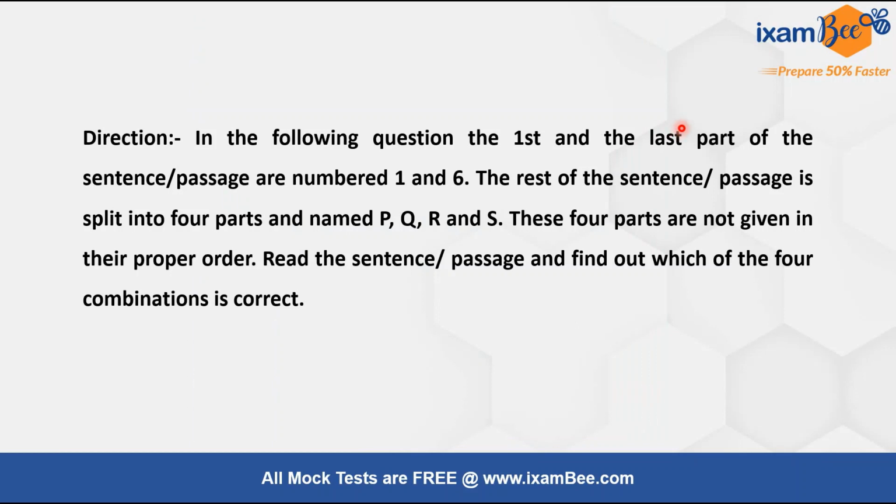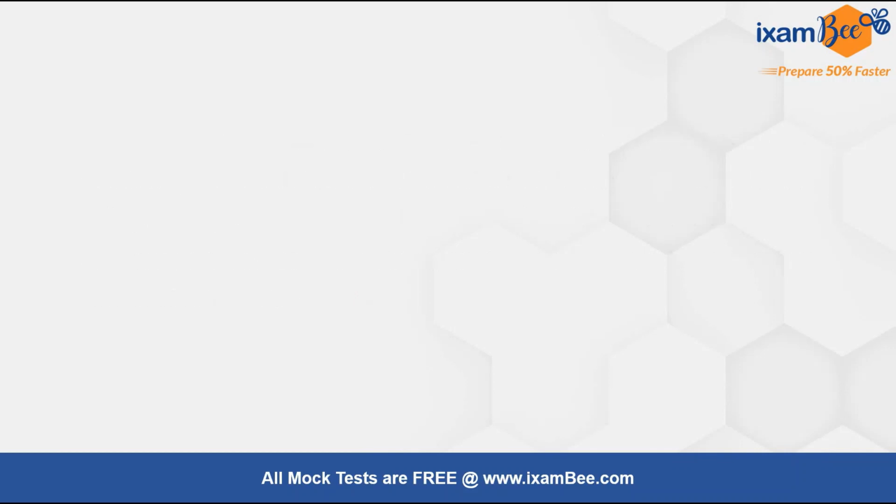Now the first question. The directions are as follows. The first and the last part of the sentence or passage are numbered 1 and 6. This means the first and the last statements are fixed, and the rest of the sentence or passage is split into 4 parts named P, Q, R, S. These 4 parts are not given in proper order. The first and the last parts numbered 1 and 6 are fixed and arranged, and you have to arrange the remaining jumbled parts P, Q, R, S in the middle.